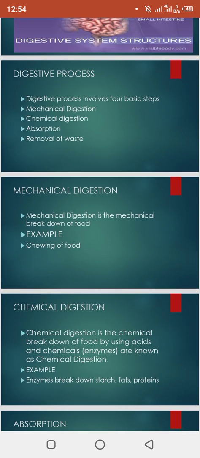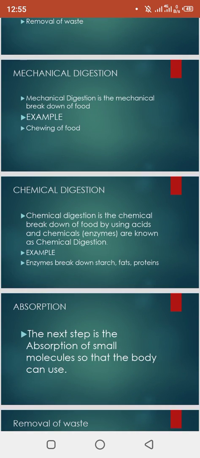So now coming towards the digestive process. The digestive process involves 4 basic steps: mechanical, chemical, absorption and the removal of waste. Mechanical digestion is done by our teeth, in which force is involved. That digestion in which force is involved is called mechanical digestion. It is the mechanical breakdown of food which is done by our teeth, or chewing of the food. Now chemical digestion.